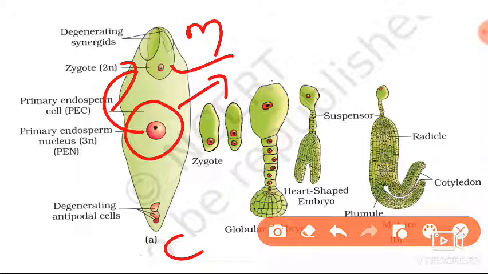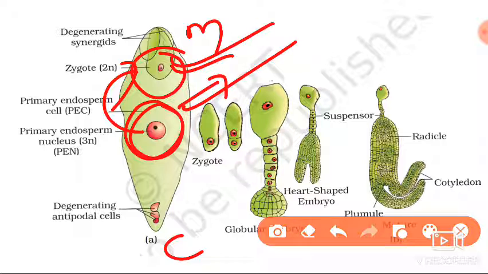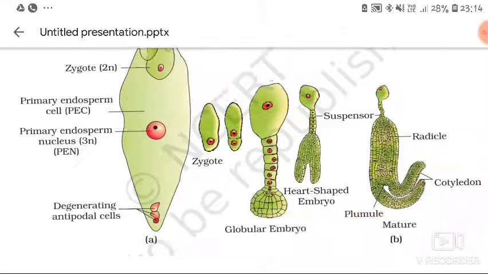Up to a certain amount of endosperm is going to be formed. When that certain amount of endosperm has formed, at that time the development of the embryo begins. This is the concept. First the embryo is not developed; first the endosperm is developed, and later on the embryo develops, because the endosperm will give the nourishment to the developing embryo. That is the thing.